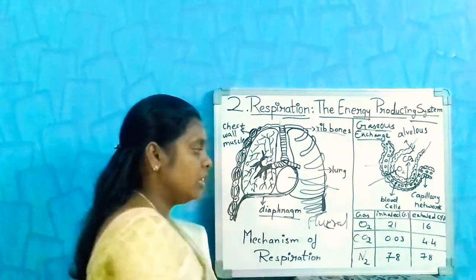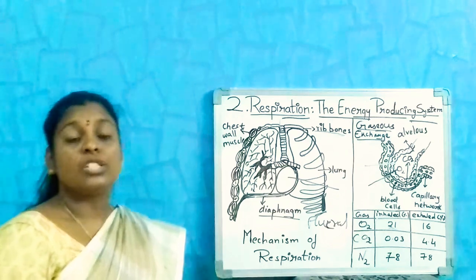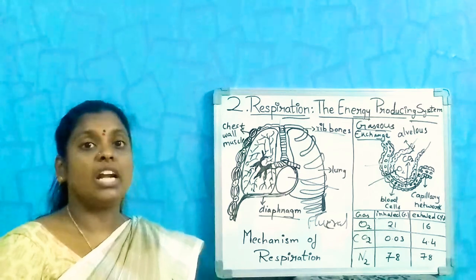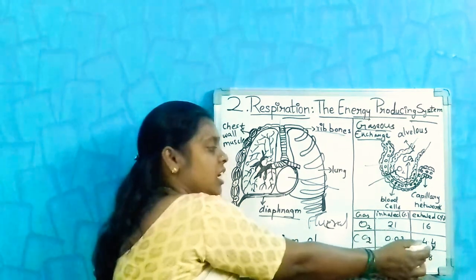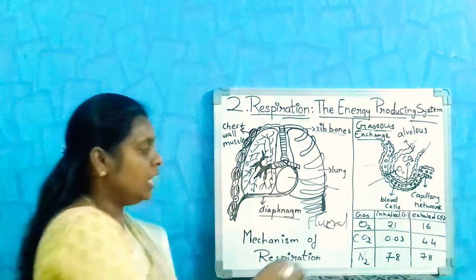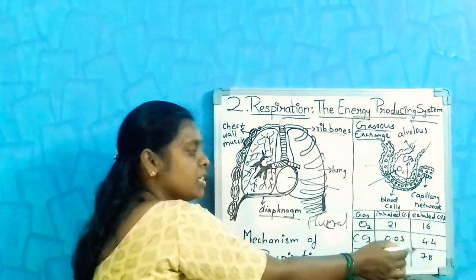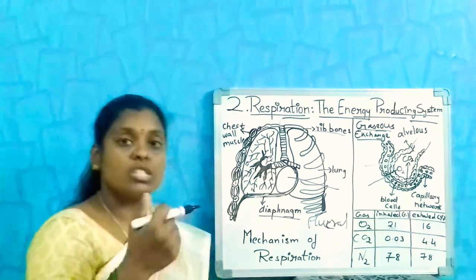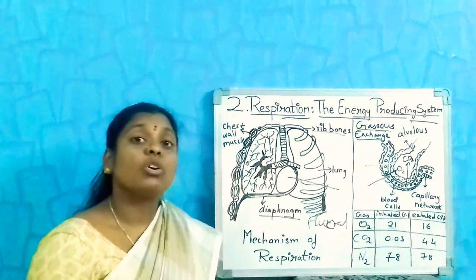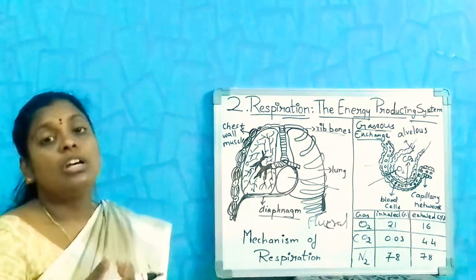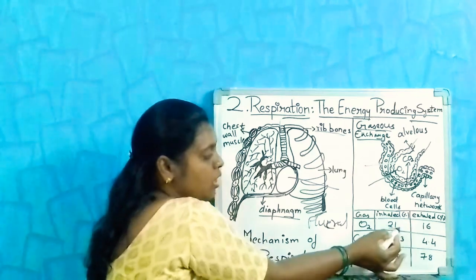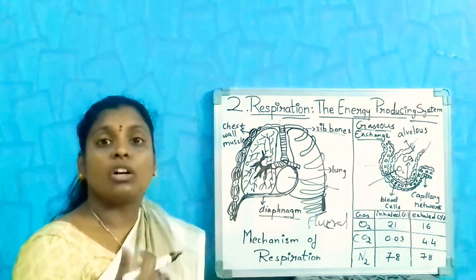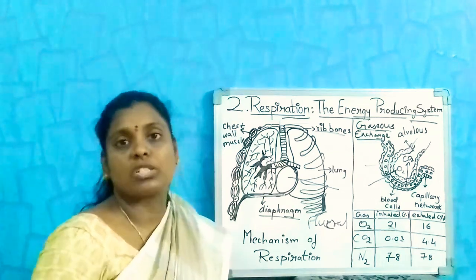Next, carbon dioxide. The inhaled air consists of 0.03%, whereas in the exhaled air you can see there is an increase in the range. Why? Because along with the inhaled air, another percent is also added, which is released by our body. See, the amount of oxygen used is low, but the amount of carbon dioxide released is high. Here only 5% is used up, whereas more than 3% of carbon dioxide is released from the different cells of our body.